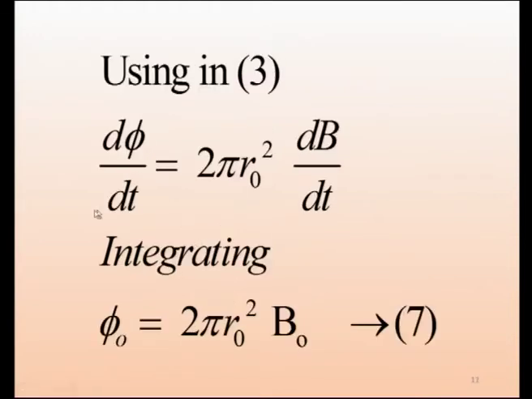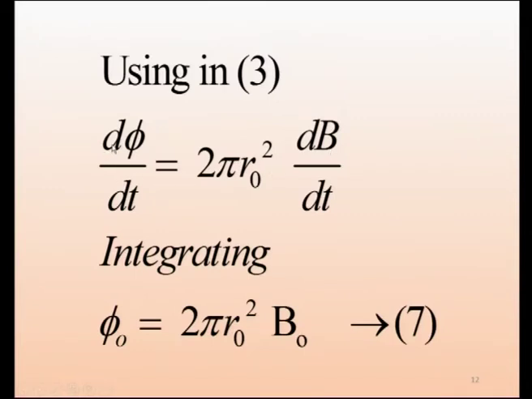Then using in 3, d phi by dt equal to 2 pi r naught squared dB by dt. So, this is the rate of change of flux and this is the magnetic flux density. Now, integrating, as far as d phi is concerned, here we get dt and dt will get cancelled, we get d phi and here dB.